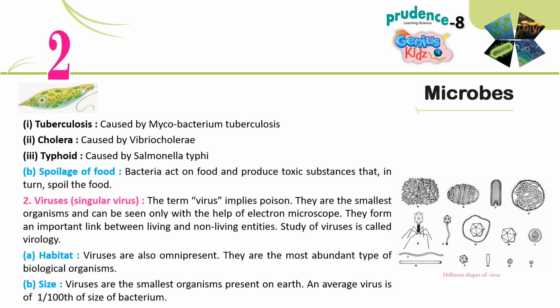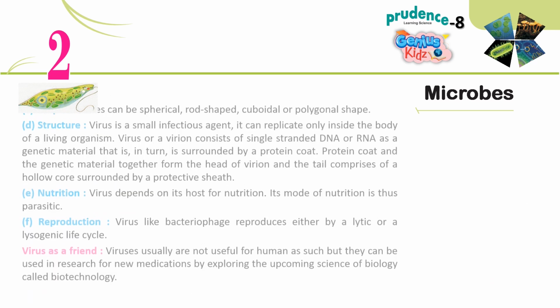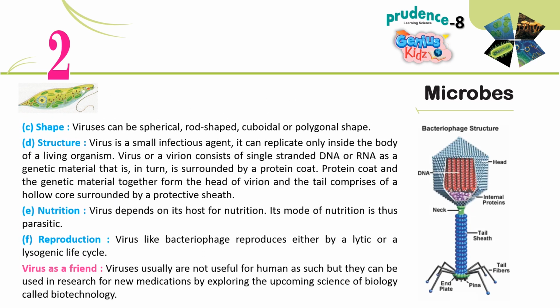A. Habitat. Viruses are also omnipresent. They are the most abundant type of biological organisms. B. Size. Viruses are the smallest organisms present on Earth. An average virus is one 100th the size of a bacterium. C. Shape. Viruses can be spherical, rod-shaped, cuboidal or polygonal.